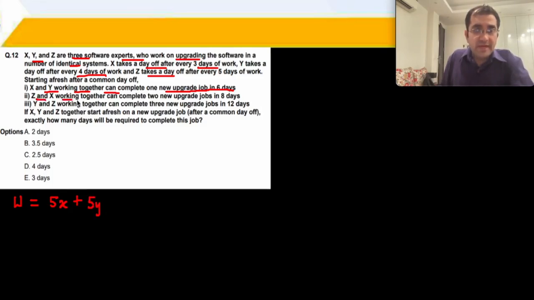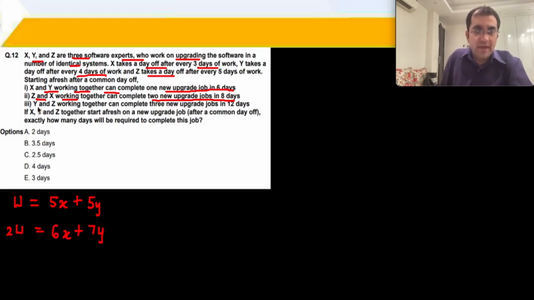Z and X working together can do two new upgrade jobs in 8 days. Two jobs means 2W in 8 days. X has taken the fourth day off and the eighth day off. That means he has worked 6 days out of 8. Plus Z has taken the sixth day off out of 8 days. That means he has worked for 7 days. So the total work 2W is equal to 6X plus 7Y.